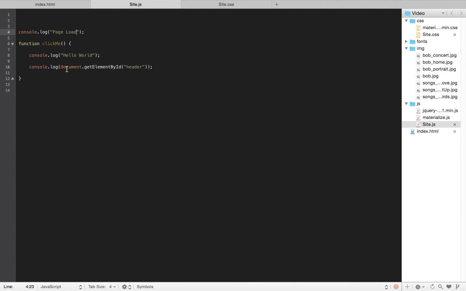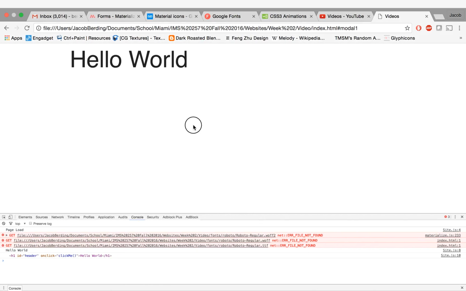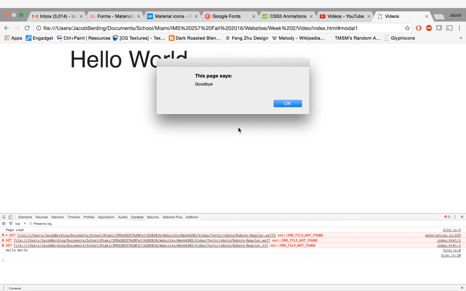Now, I could also do something that says alert, which is a small JavaScript function that allows me to alert certain things. In this case, I'm just going to alert a text, right? So I'm just going to alert goodbye. Well, what does that do? Refresh. When I click, an alert pops up.